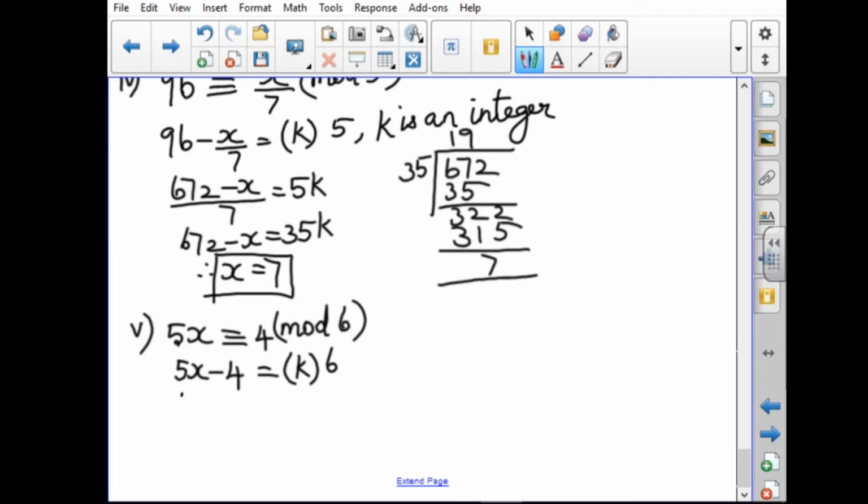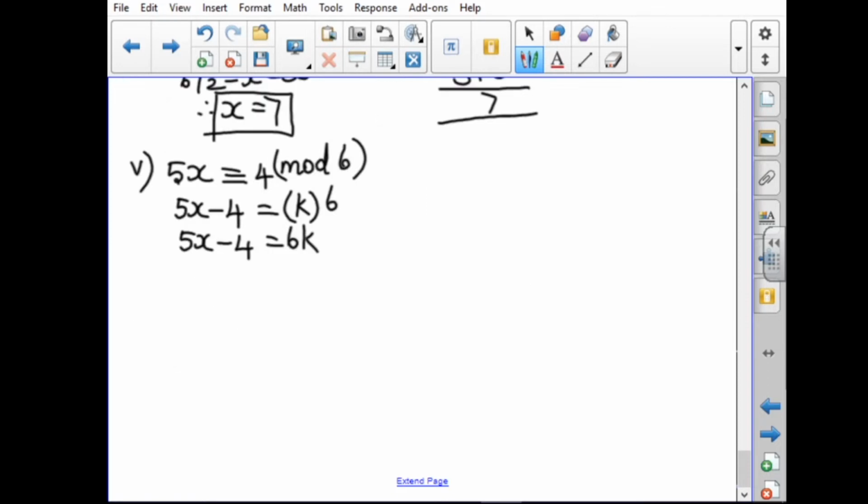That is 5x minus 4 equal to 6k. So I want to find the value for x: x equals 6k plus 4 divided by 5.